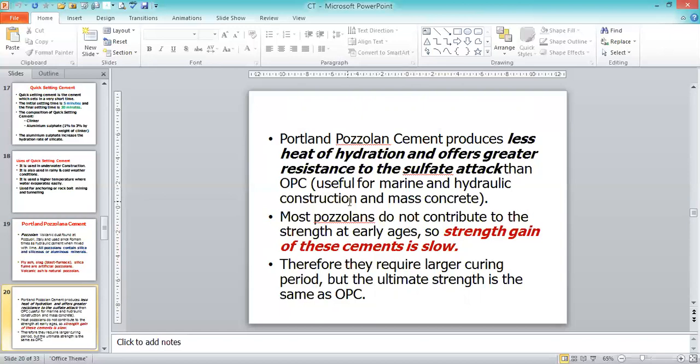But in the Portland pozzolana cement, for the first 28 days the strength development will be less. Later onwards, at 6 months, 1 year, 2 years, 3 years, it slowly gains strength. Portland pozzolana cement produces less heat of hydration, which is one advantage, and offers greater resistance to sulfate attack. Therefore, they require a larger curing period, but the ultimate strength is the same as OPC.